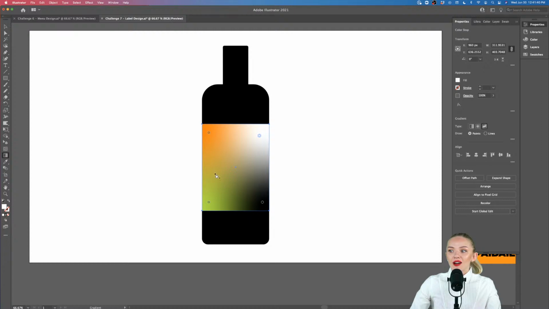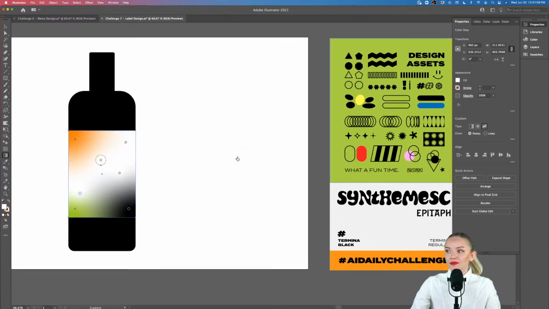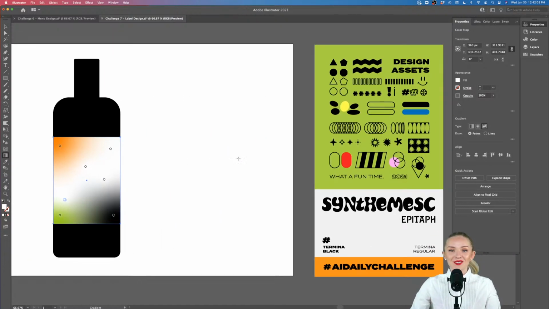All right. Now, if we click anywhere outside of these points, we can add an additional point. If we want to remove any of these points, we can drag this point out of the shape and it will be removed. Or you can just double click on it and click delete on your keyboard. That works too. But you can add multiple points to this and you can make this really fun. You can also use the eyedropper tool that we've been using in the past challenges as well.